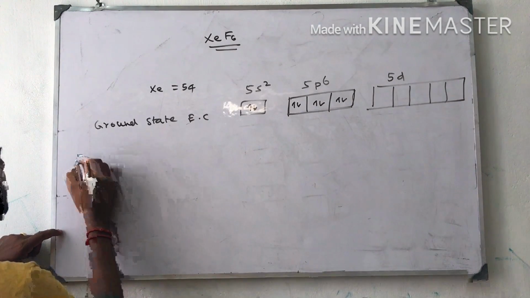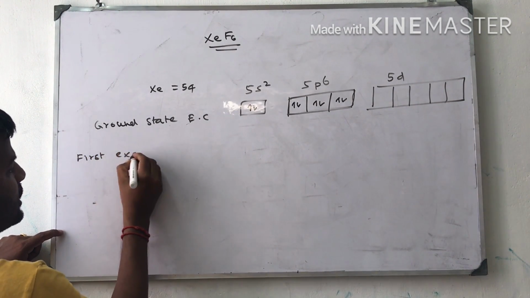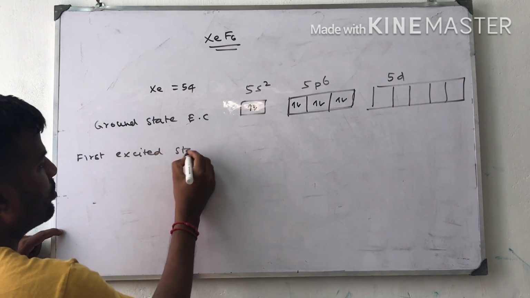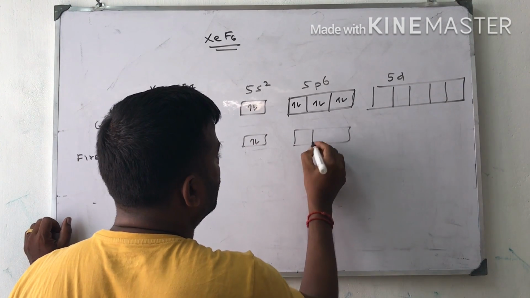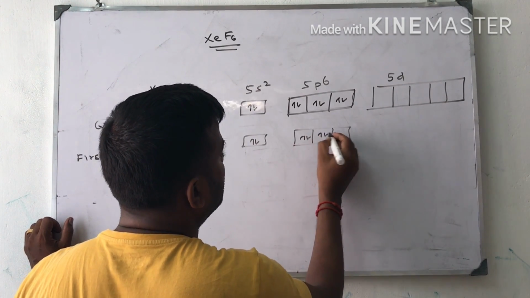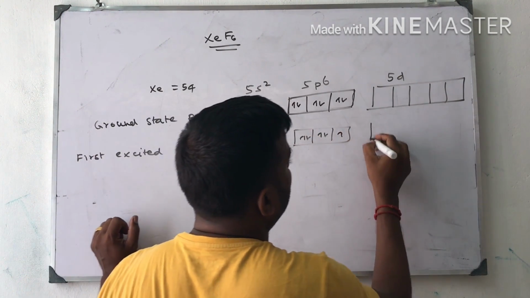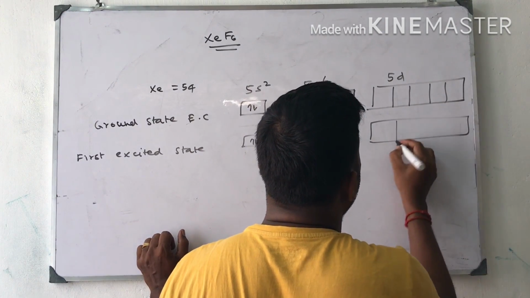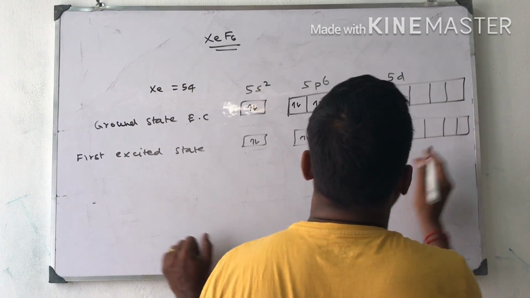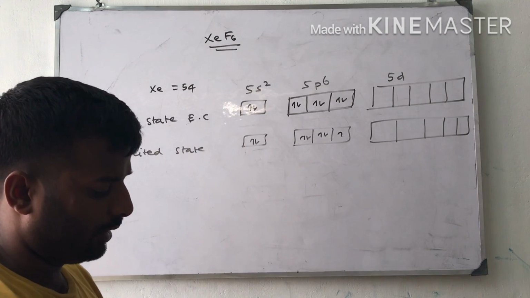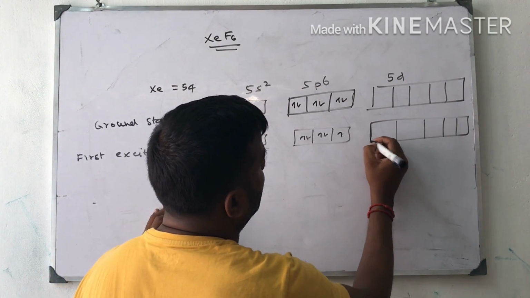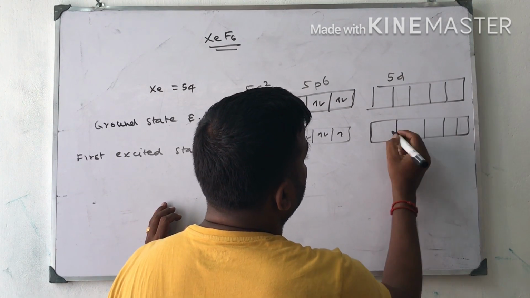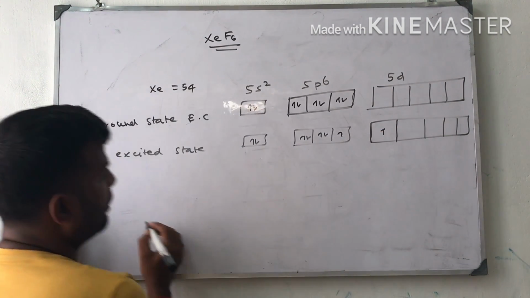Next, first excited state. 1 electron from the p orbitals is promoted to the 5d orbital, because of the influence of fluorine reacting with xenon. Whenever fluorine approaches xenon, the electrons of xenon are excited. They move to the next energy level.